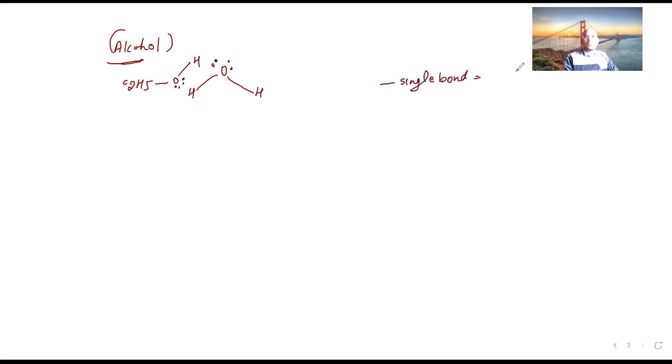Single bond is equal to 2 electrons, right? 1 electron of hydrogen, 1 electron of oxygen. Now see, oxygen has how many valence electrons in total? Six. So two electrons are used in bond formation with two hydrogens.